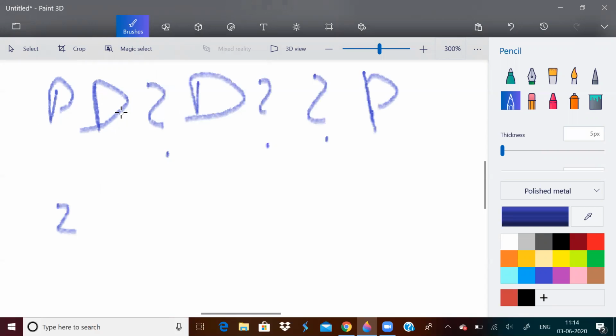How many PDs are there as a contiguous substring? 1. So postdoctoral quotient is 1. Now I have to replace these 3 question marks. Whenever there is a question mark and after that there is a D, I will replace that question mark with P because I will get a postdoctoral quotient.